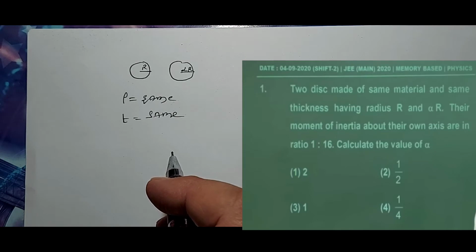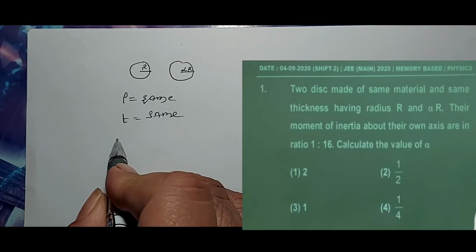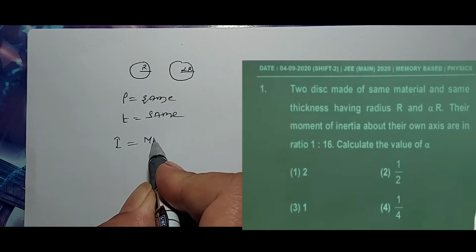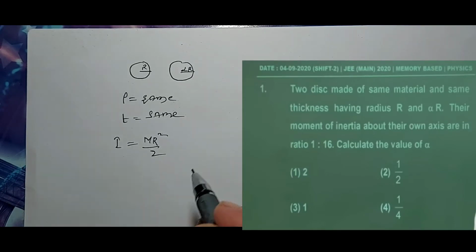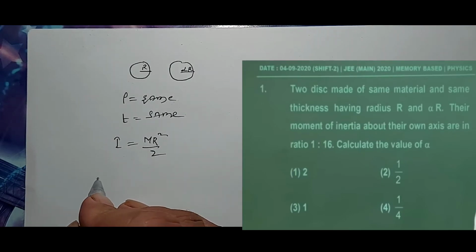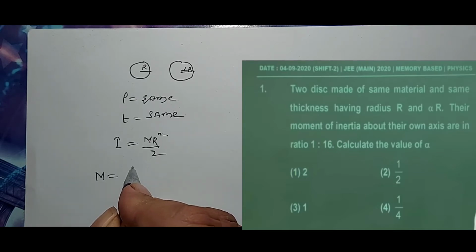So what is the moment of inertia of a disc about its own axis? I is equal to m r square by 2. We know that mass is equal to density into volume.